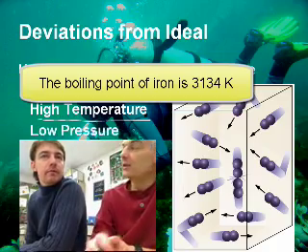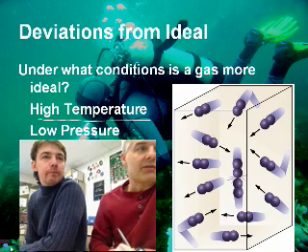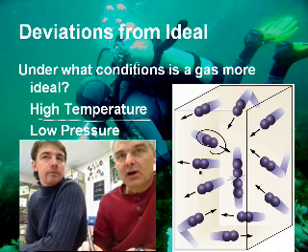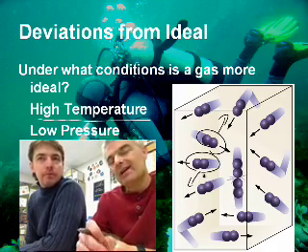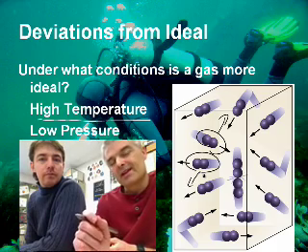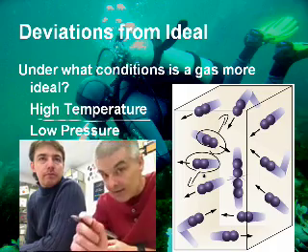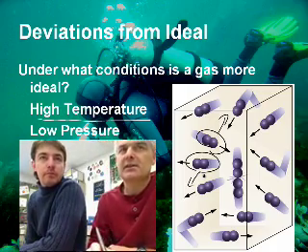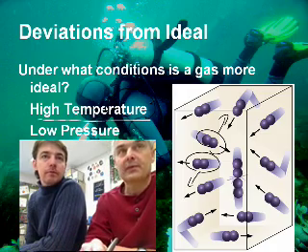Second thing that would help it is if I could have a low pressure, so they're more spread apart. So if the gas particles are further spread apart, look at the picture over here. If these gas particles are a long ways away, then they will behave in a more ideal fashion. So, guys, the moral of this story is that anything can be an ideal gas if you have a high enough temperature and or a low enough pressure. Key thing really is the temperature, so it's way above its boiling point.